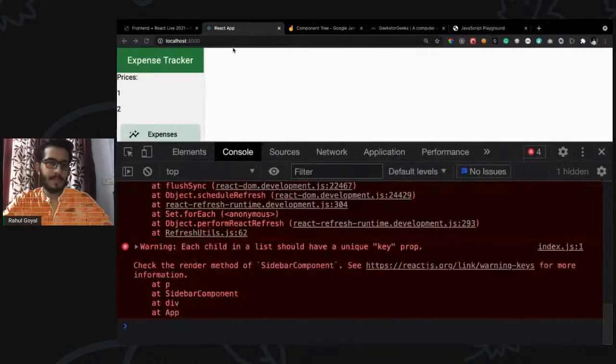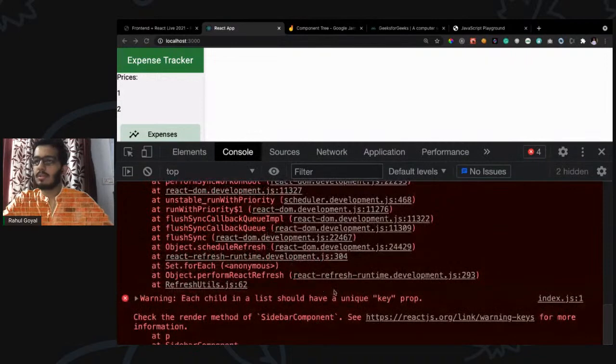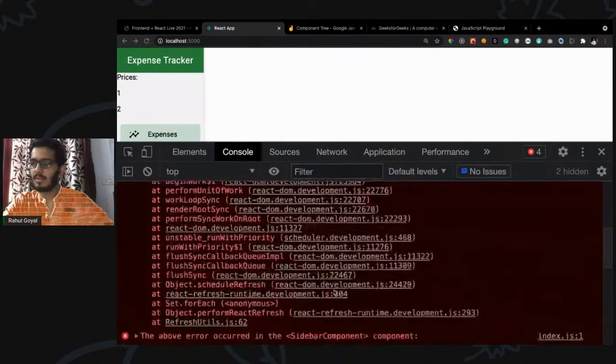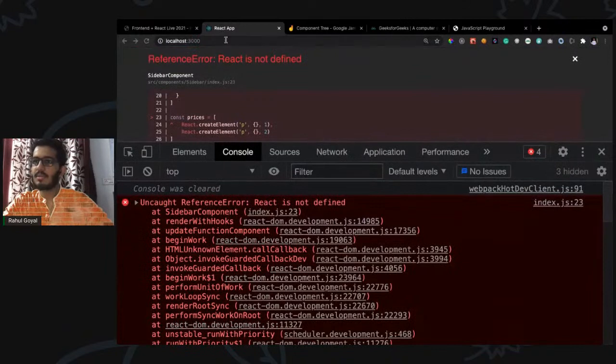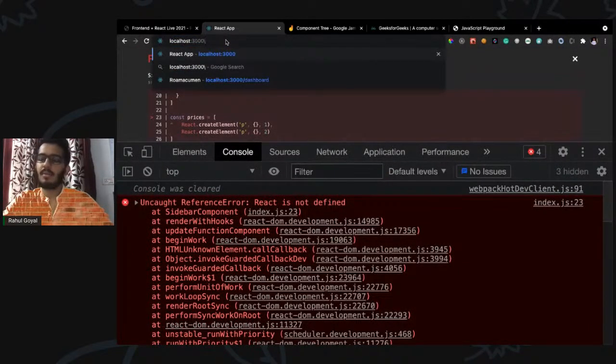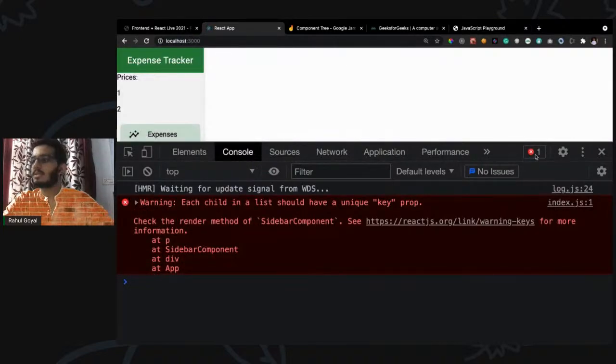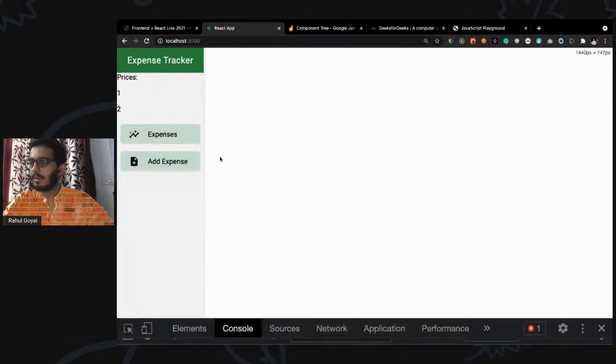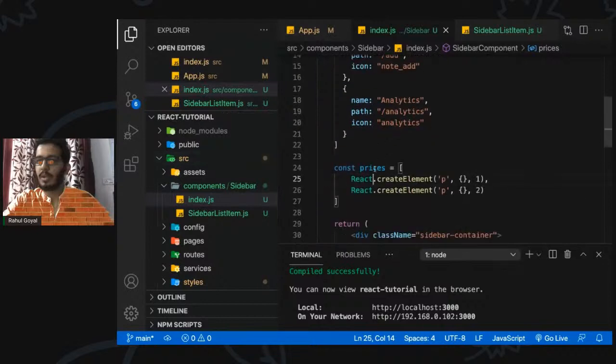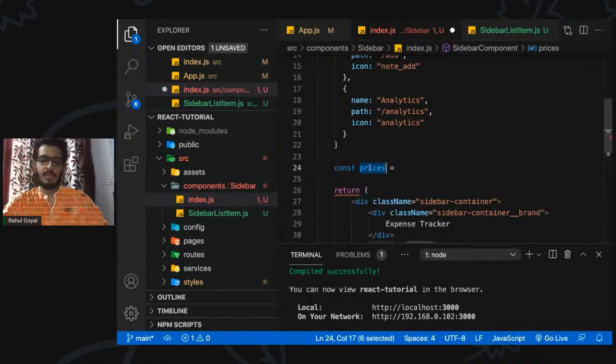Okay, so now we see, there are certain errors. These are the previous errors we are having. Let's refresh it and see, because I'm going to talk about this error in a moment. Till now, you can see we have this paragraph tag containing all the content we intend to render, right? So if we go back to this component, we can see all the things we are having can be rendered here.